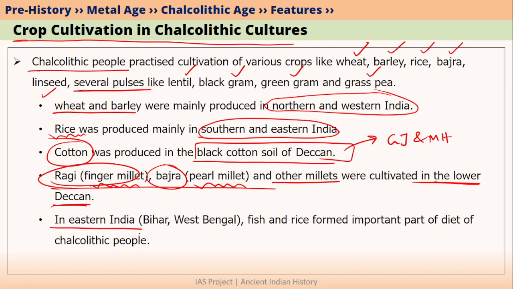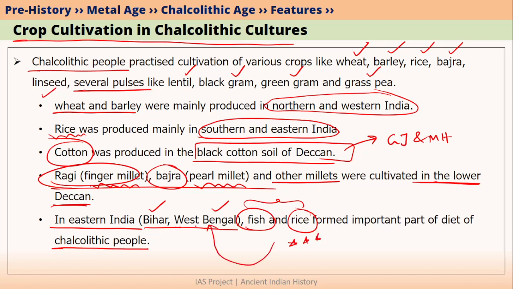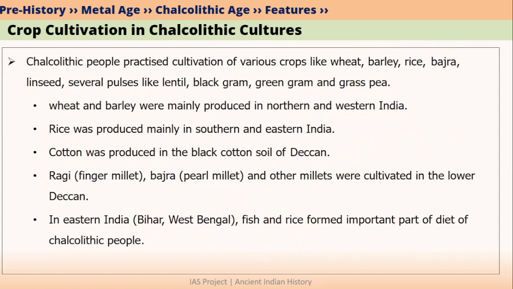In the case of eastern India, that is in West Bengal and Bihar, we have also found evidence of fish and rice. So both these foods were consumed by Chalcolithic people of Bihar and West Bengal. Please note that fish and rice are very important in the diet of Bengalis even today.